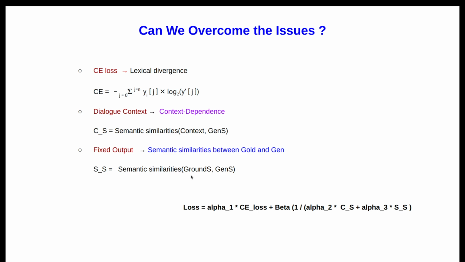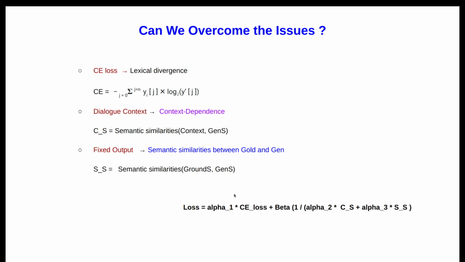The second thing was, in order to solve the fixed target issue, can we do something like grounding, meaning whatever the model has generated, and the goal response or the ground sentence we have, cannot be just the semantic part as well.